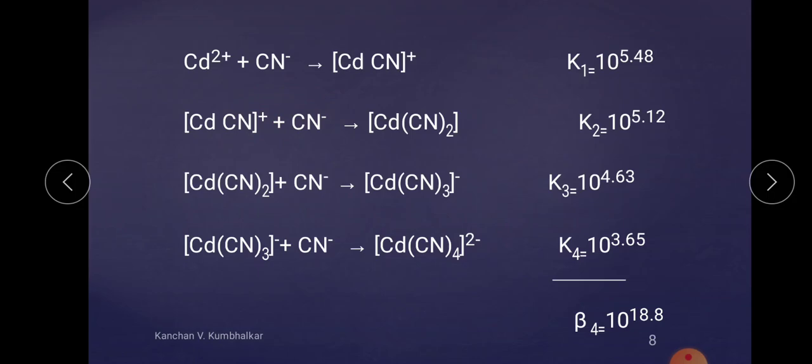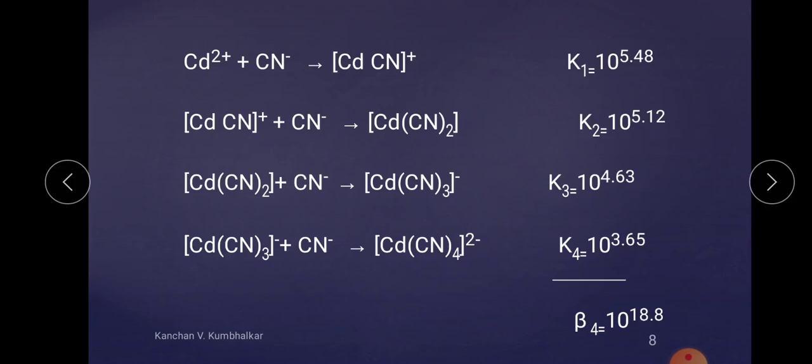Hence, because of these three important factors, that is statistical, steric hindrance and Coulombic factor, which are the most important in the case of complexes of charged ligands, there is a steady decrease of K1, K2, K3 and so on.